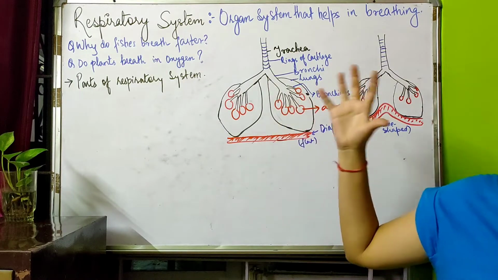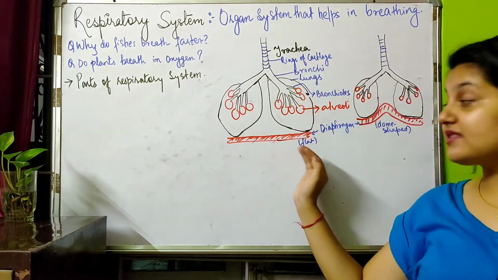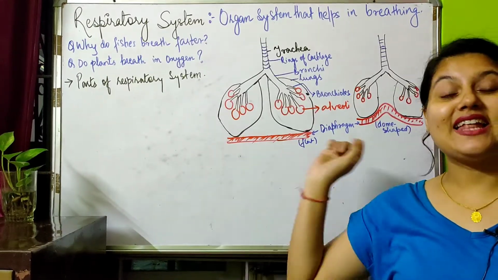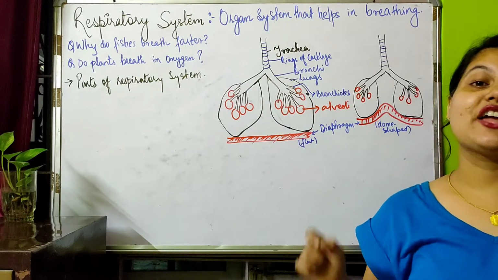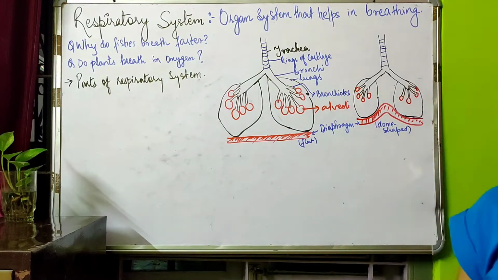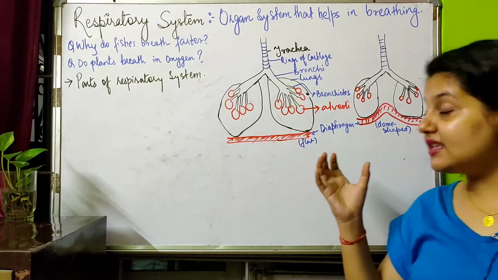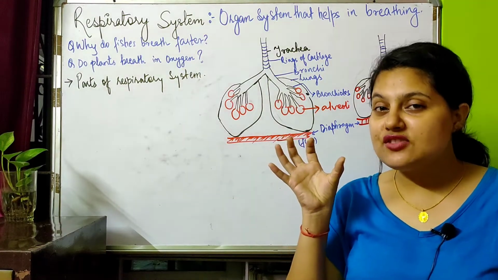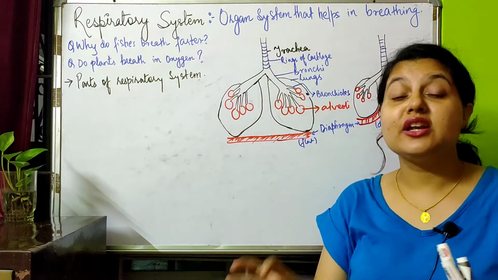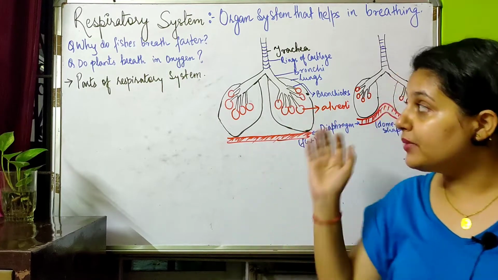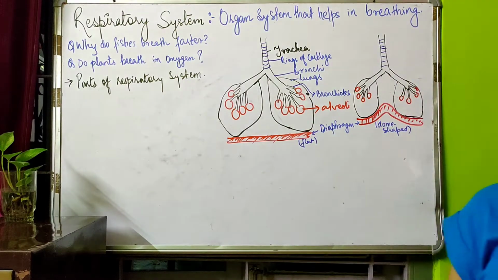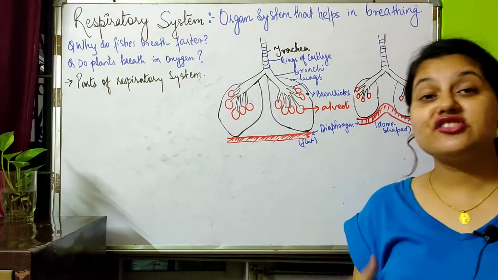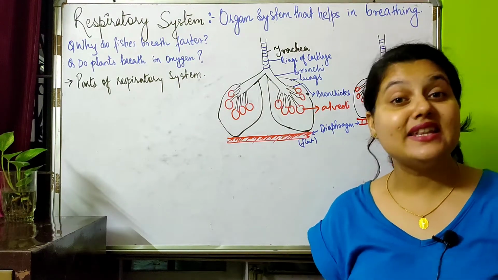And you see the lungs. In the lungs, there is a flexible muscle, and this muscle is known as the diaphragm. We will see the changes happening in this muscle and in the lungs during the process of breathing. The main agenda of this topic is to understand breathing, what changes happen when we breathe in and breathe out.